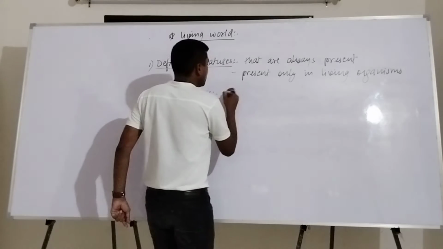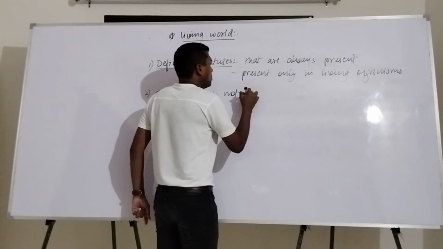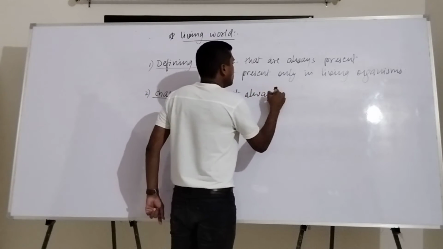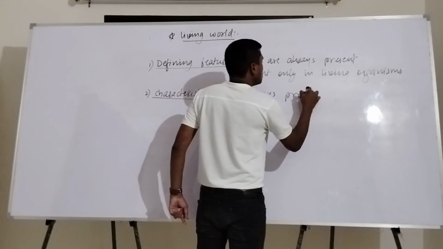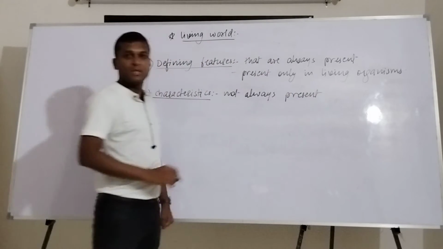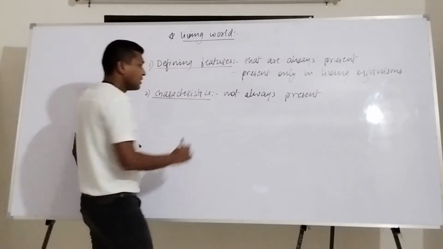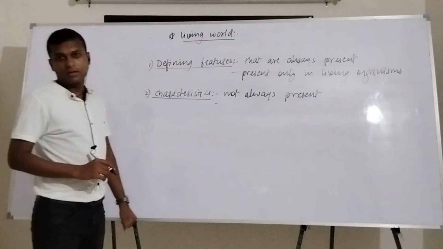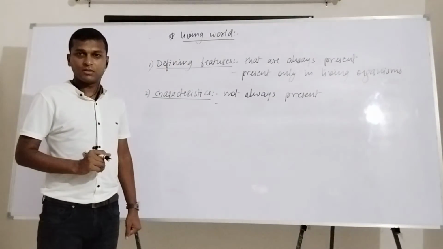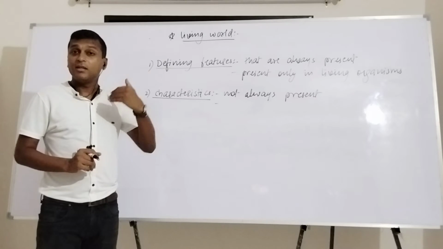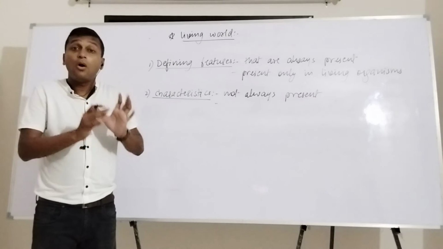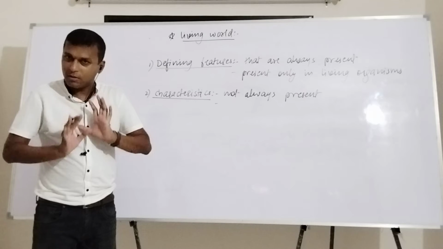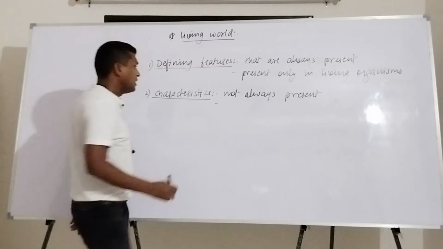That means a characteristic is not always present, but at the same time, some of the characteristics are either shown by non-living things or they are not shown by all living organisms.